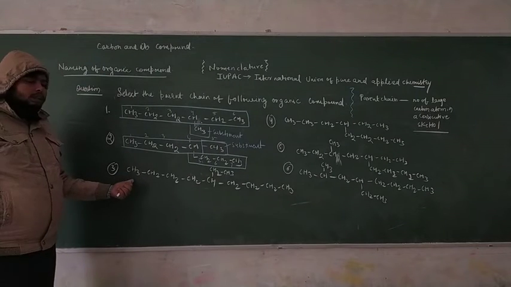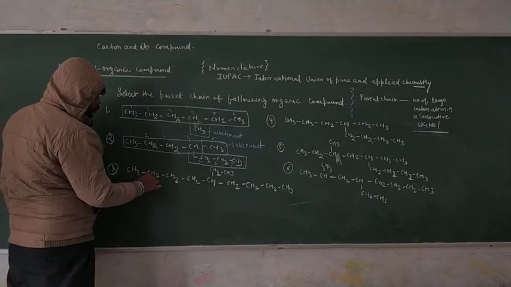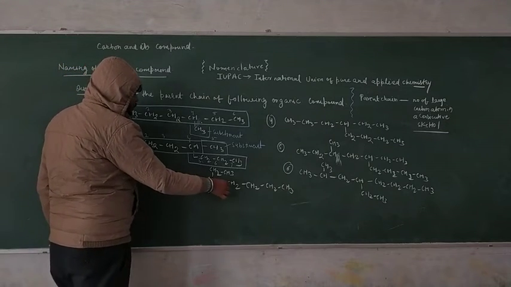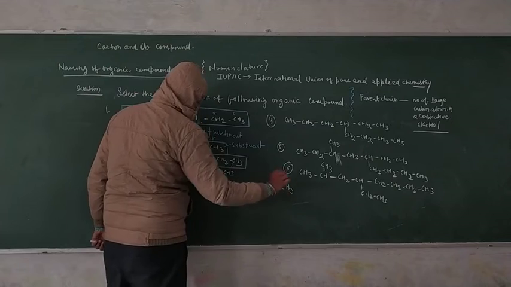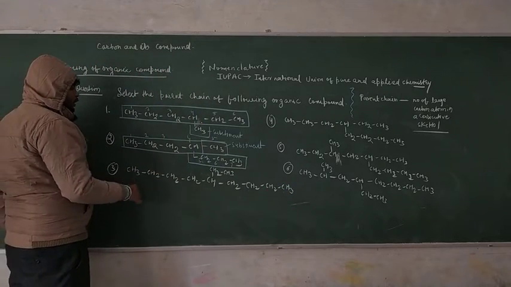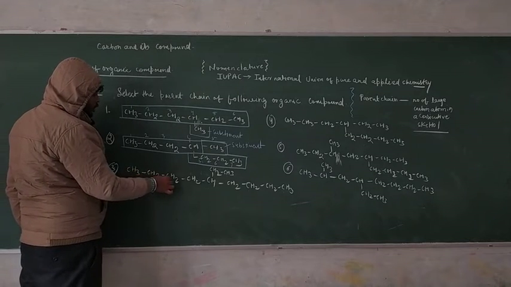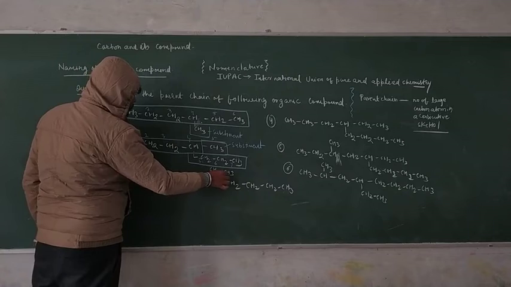Again, we have to discuss this question. Question number three is here. That means 1, 2, 3, 4, 5, 6, 7, 8, 9 carbon. Just find the substituent in terms of the parent chain. You have to count the carbon again: 1, 2, 3, 4, 5, 6, 7.